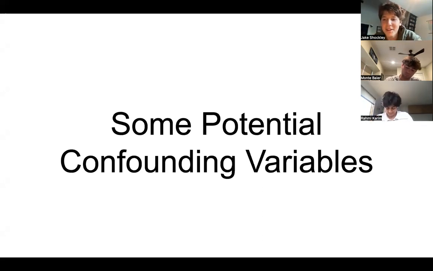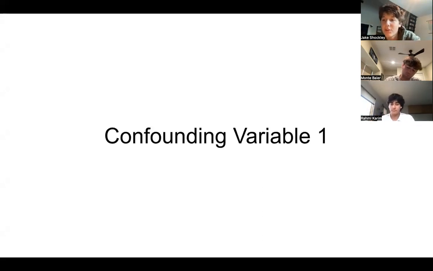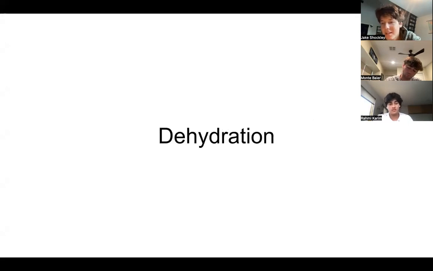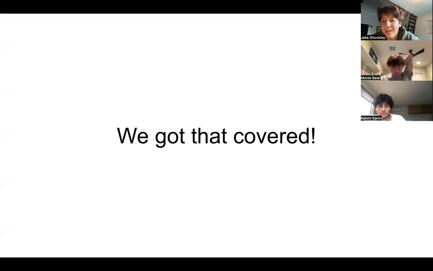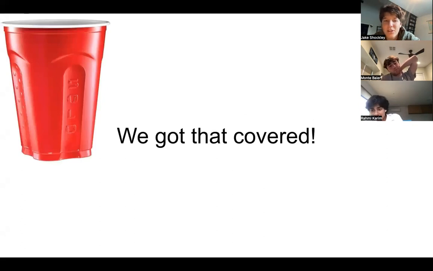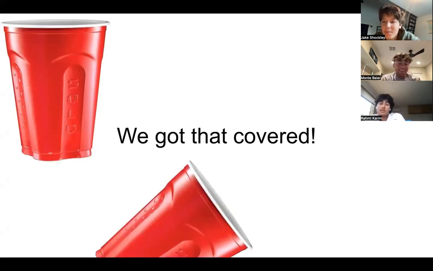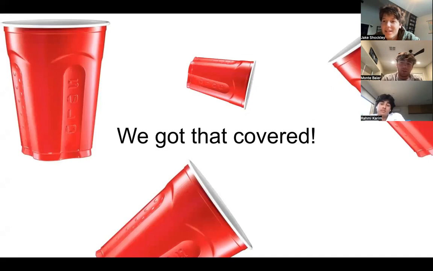Some potential confounding variables that we found. The first one is dehydration. We don't want this affecting Rami's shooting ability, so to make sure this doesn't happen, we took a red solo cup, filled it all the way up, and made Rami chug it right before he takes his shots. Each solo cup measures 9 ounces, so Rami isn't too thirsty, but also not too full of water.